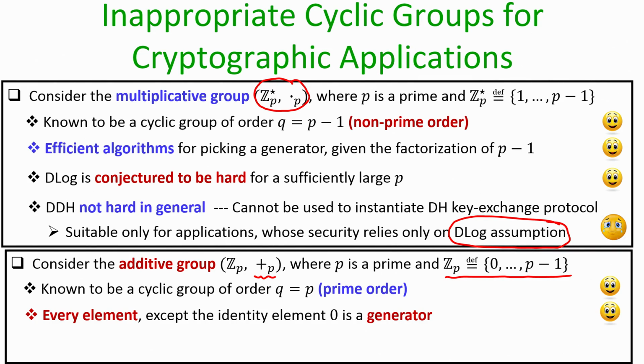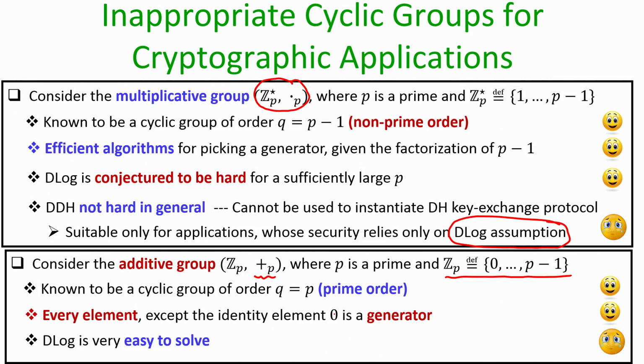And another interesting property of this prime order group is that every element except the identity element is a generator, and this is not specific to this group, this property holds with respect to any group which has prime order. A fundamental fact from abstract algebra is that if you have a group whose order is prime, namely it consists of a prime number of elements, then any element from that group except the identity element is a generator. So, picking a generator is not going to be a sophisticated task if we perform operations in this group. You can pick any element except 0, and that is bound to be a generator.